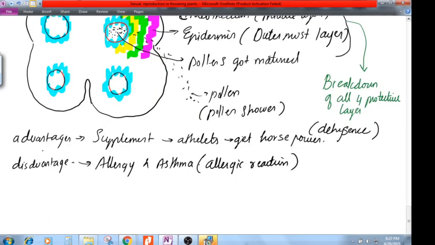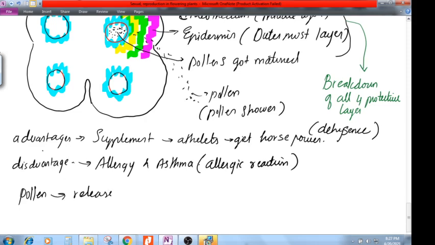Once the pollen is released from the anther, the pollen has its own viability. That means it will be active only for a certain time, after breaking all the dehiscence and everything, once the pollen is released.